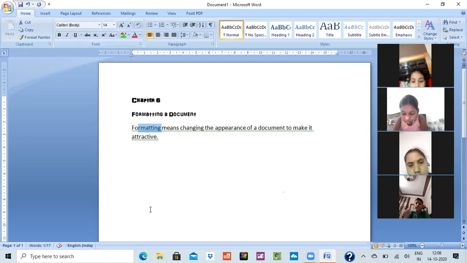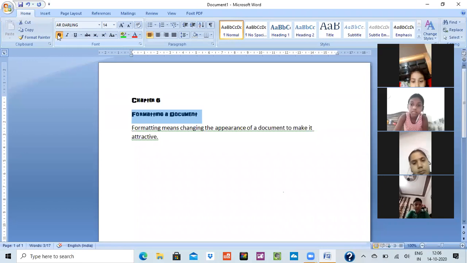Okay, so bold means whenever you want to make a word dark black or dark in color, you can make it bold so that it gets highlighted with the things. Like I have to format in a document, I want to make it bold. Just select it, go on home tab, click on bold and see this is done.